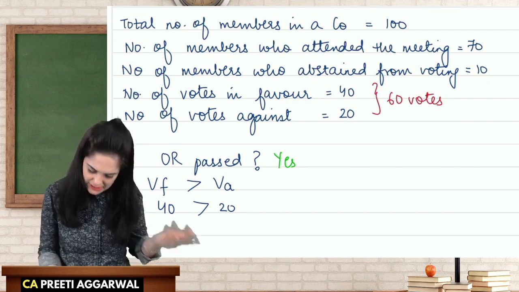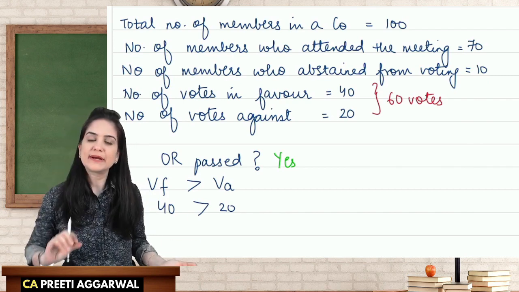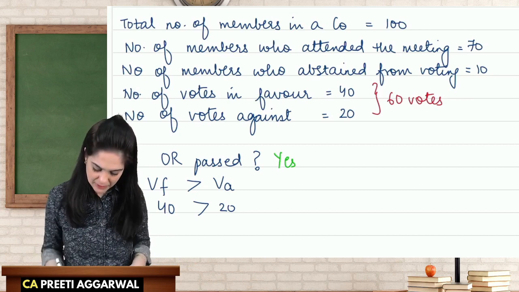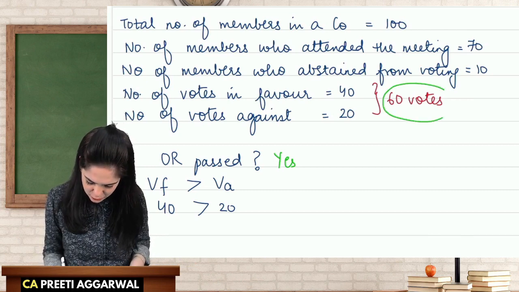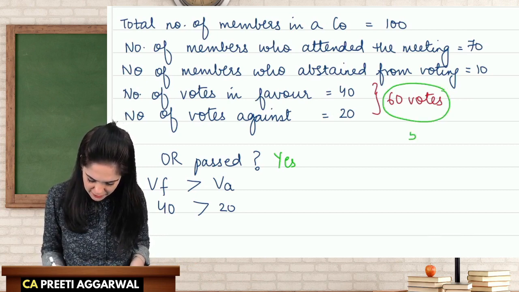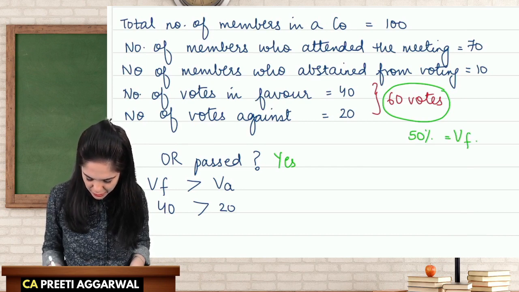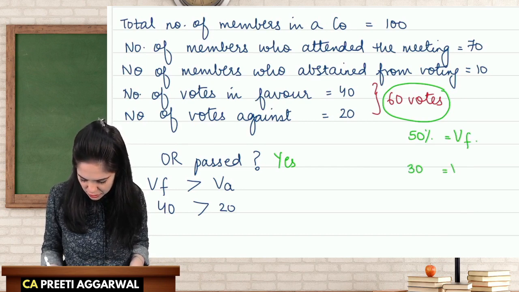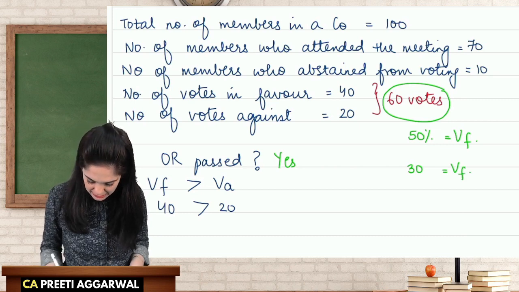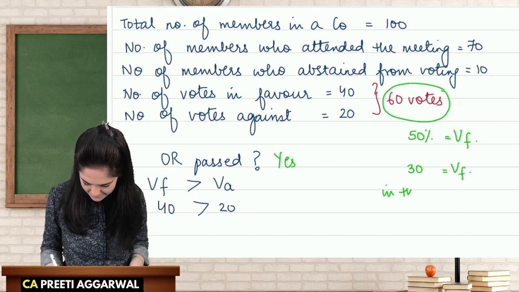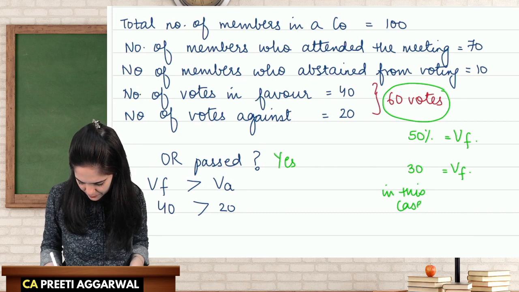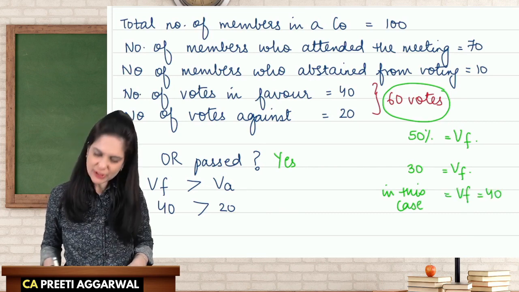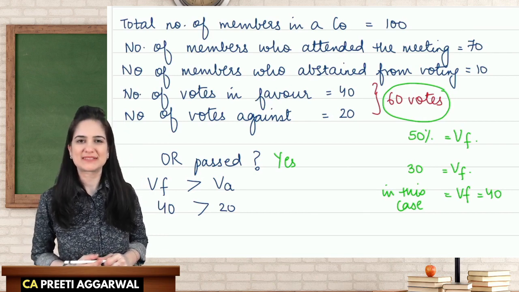Agreed? There is another way. You can also calculate on the basis of total votes. So out of 60 votes, more than 50 votes should be in favor. So it means 30 votes should be in favor. In my case, votes in favor is 40. So yes, ordinary resolution is passed.